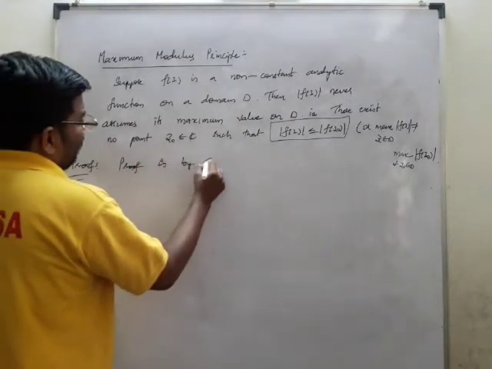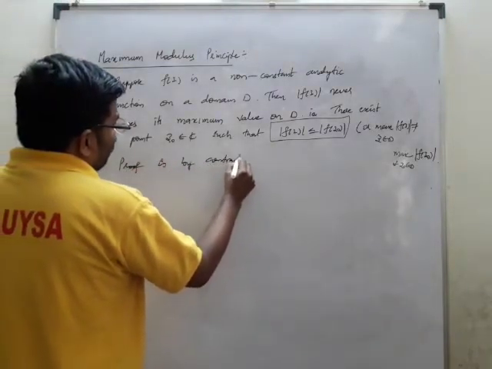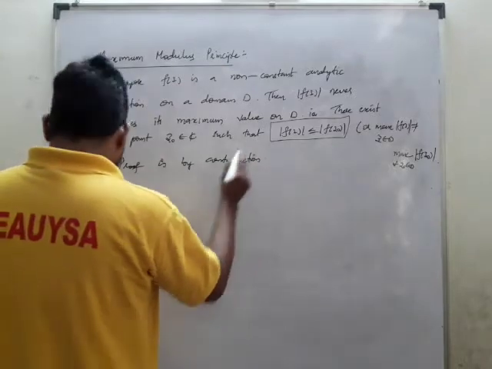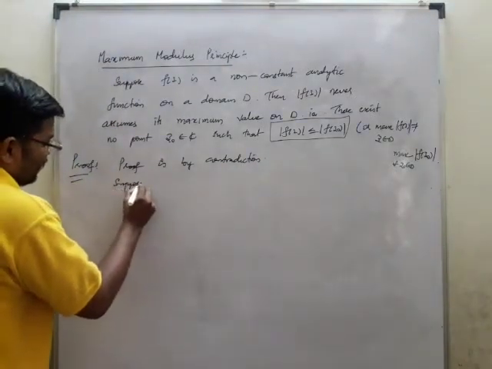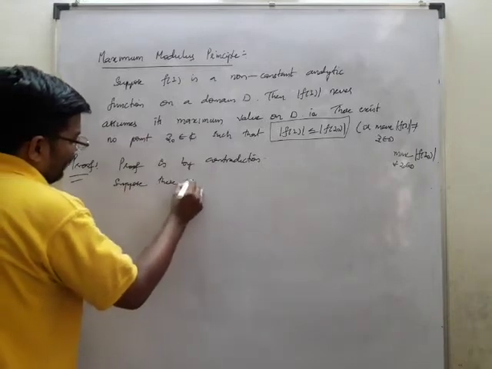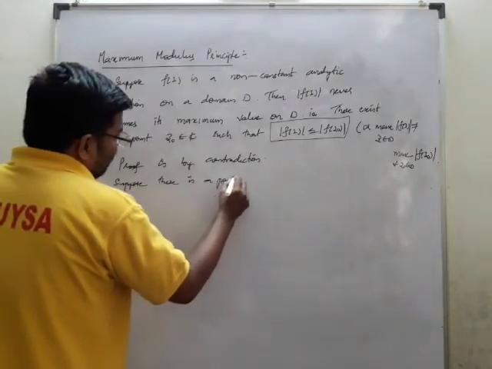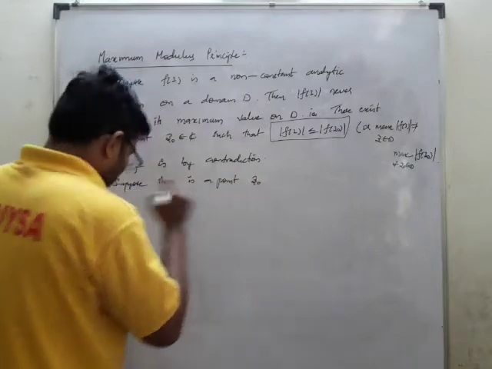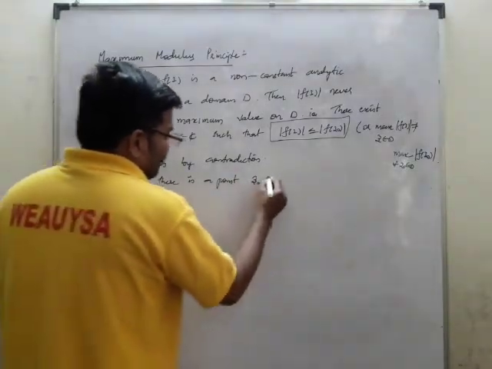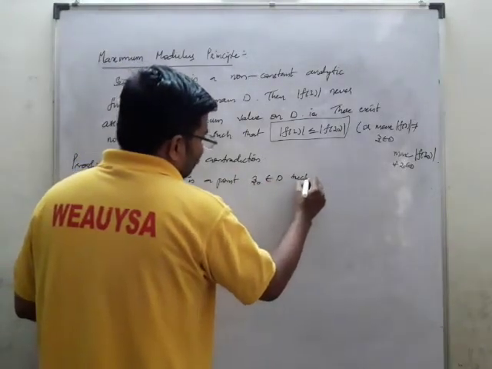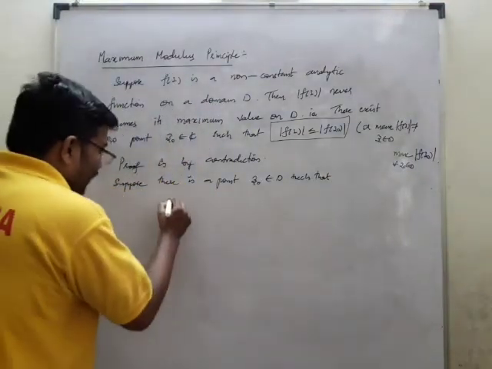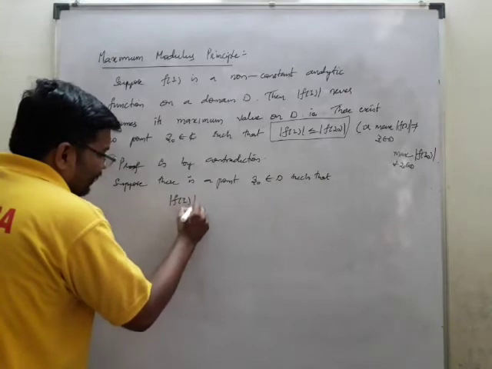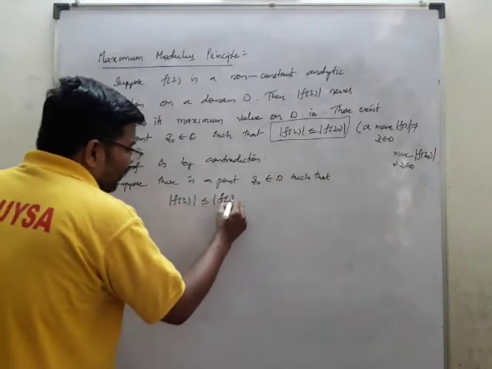Suppose there is a point z naught belonging to D such that f of z is less than or equal to f of z naught.